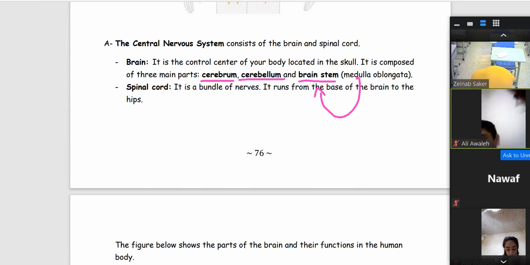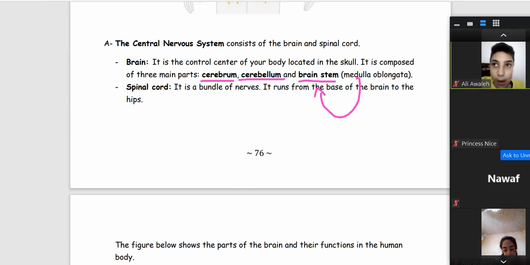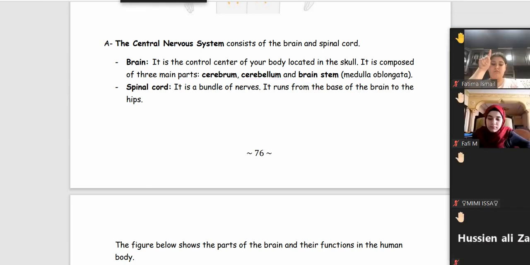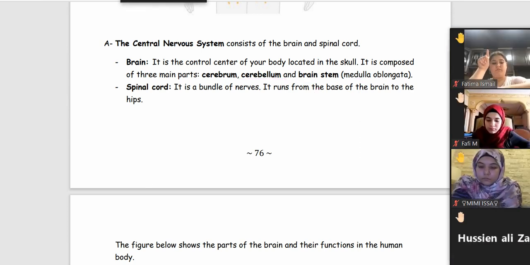Okay, now, where is the spinal cord located? I have said before that the brain is in the skull. But where is the spinal cord located? Who knows? Okay, Hussein. It's located in the back. Yes, it is located in our back.